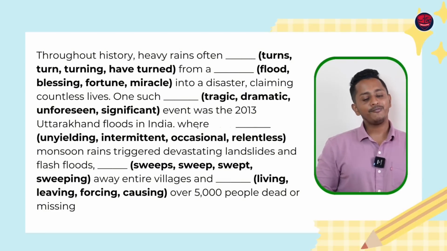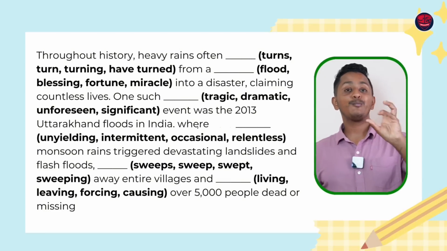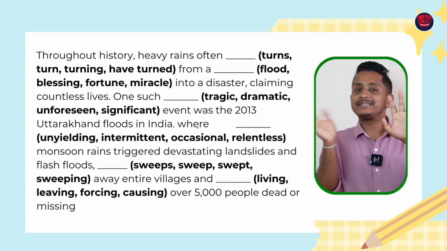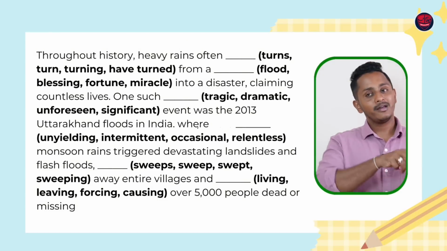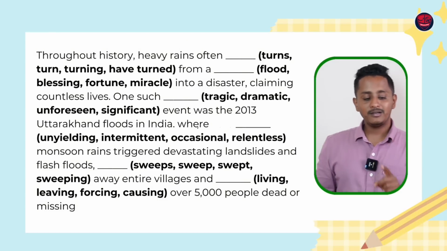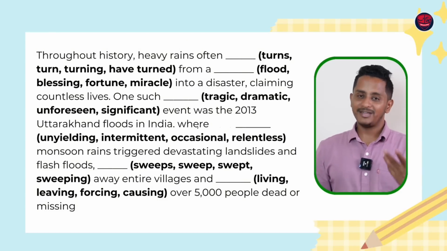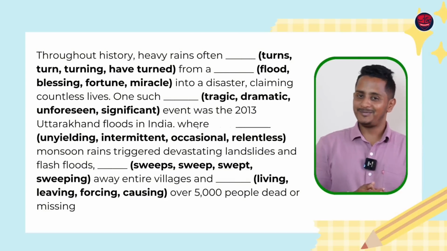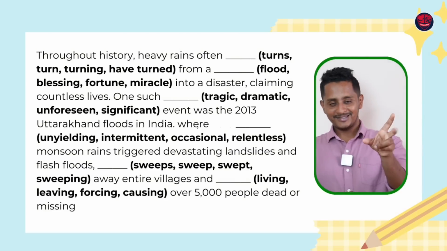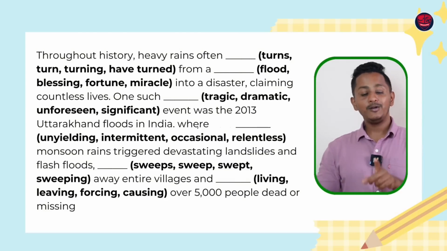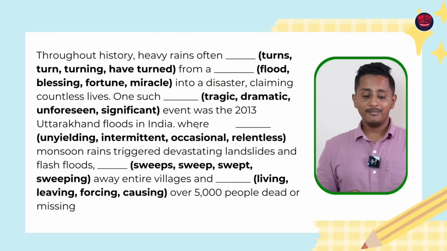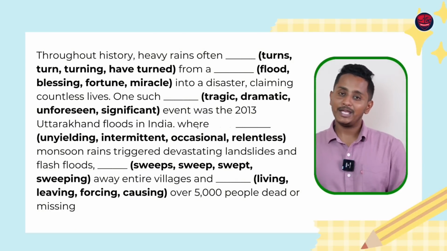Heavy rains, often rains is plural. They eat, not eats. Rains turns is wrong. Rains turn can come. Often turn from heavy rains. Rain is a blessing, not a miracle. This is vocabulary based. From a blessing into a disaster, claiming countless lives.